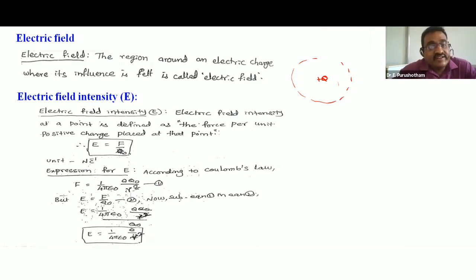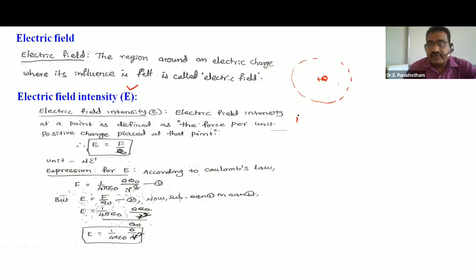The influencing region or area around the electric charge is called electric field.